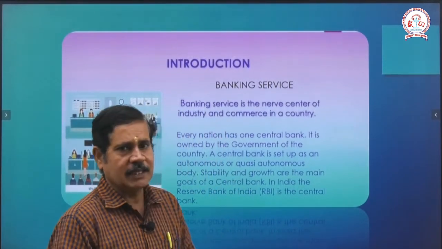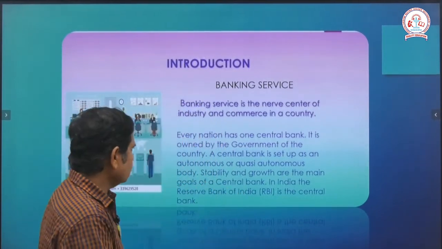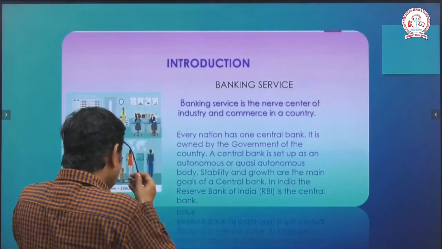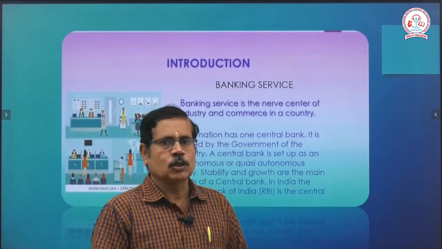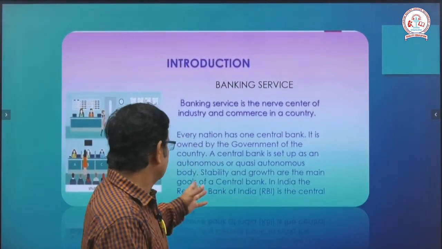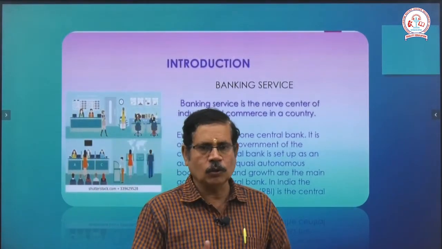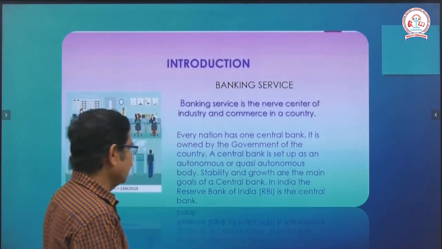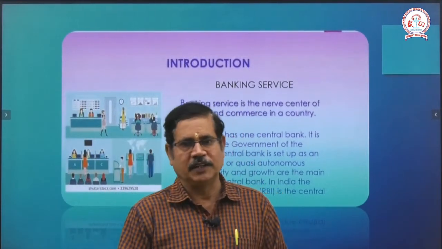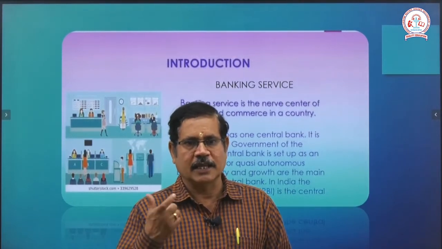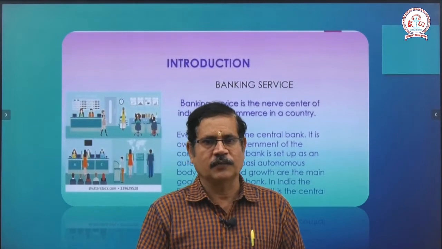A central bank is set up and it is an autonomous or quasi-autonomous body. So stability and growth are its aims. The main one in India is called Reserve Bank of India. In our India, the national bank, the Apex Bank, the name is Reserve Bank of India.